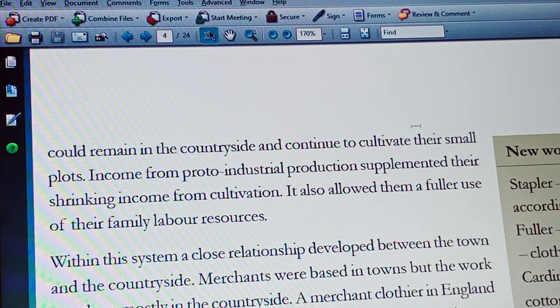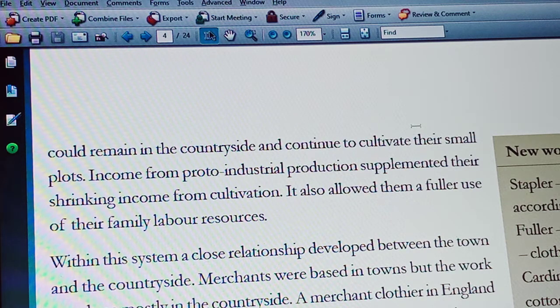Within this system, a close relationship developed between the town and the countryside. In what way? Merchants were based in towns, but the work was done mostly in the countryside.